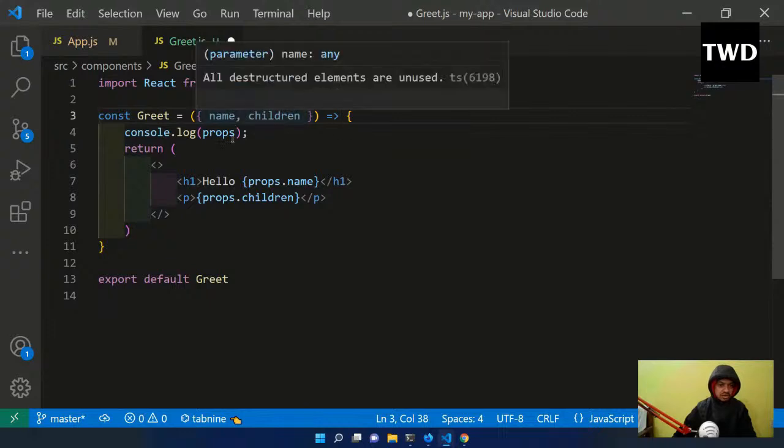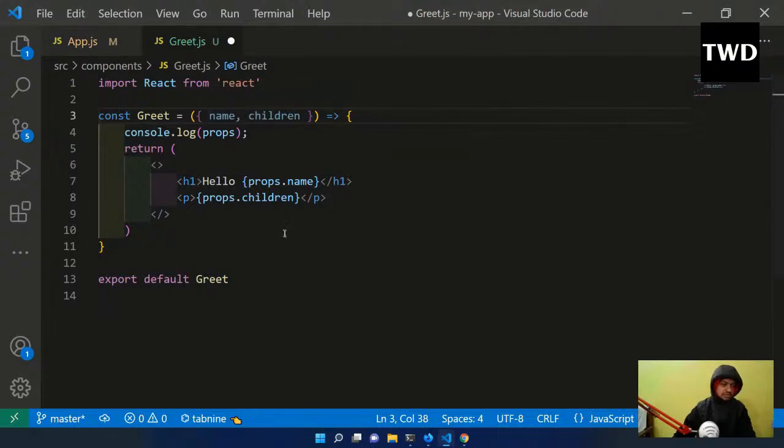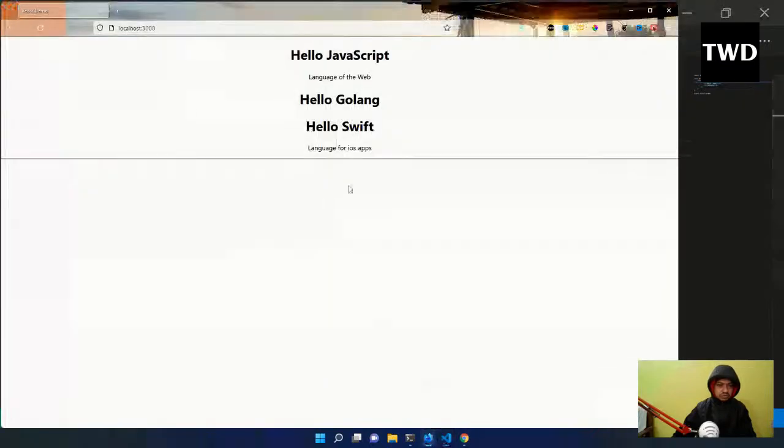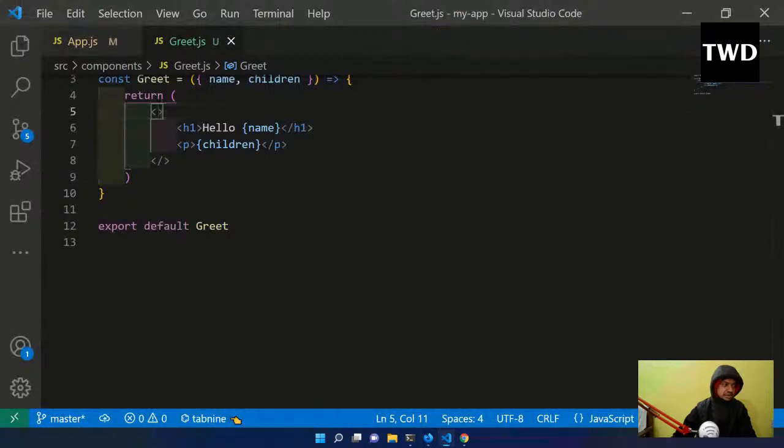And now I have destructured these props with name, comma, children, and let me remove this also, and I can directly use this name here and the children here. Okay, so this is how destructuring is. Save it, and you won't see any difference here. So it is there. So this is method number one.